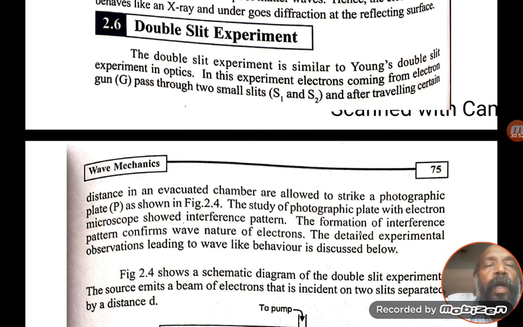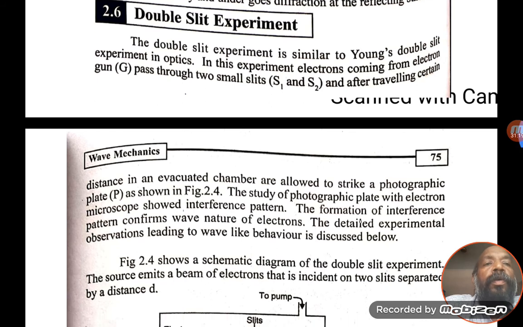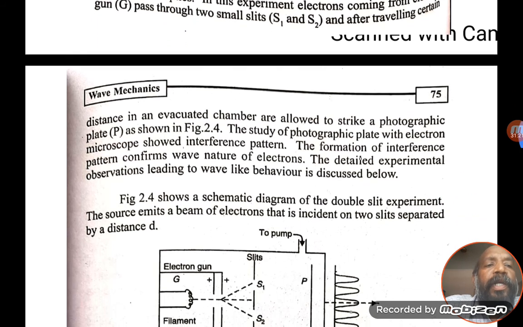Here we have another experiment to prove that particles show wave nature, that is the double slit experiment. The double slit experiment is similar to Young's double slit experiment in optics. This experiment can be done with an electron gun, with electrons passing through the small slits S1 and S2.